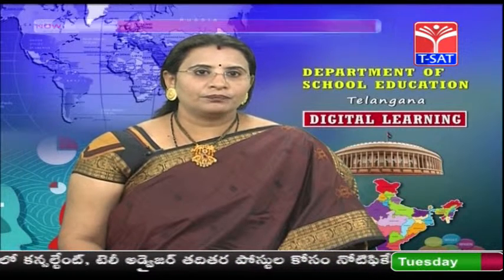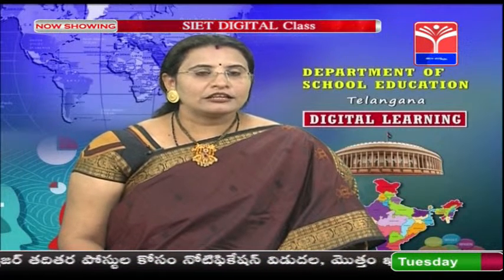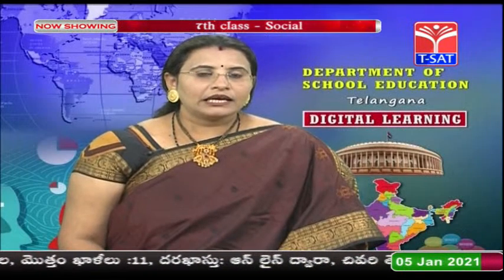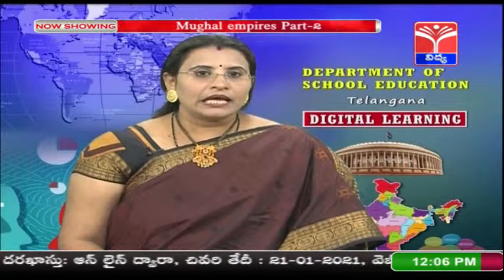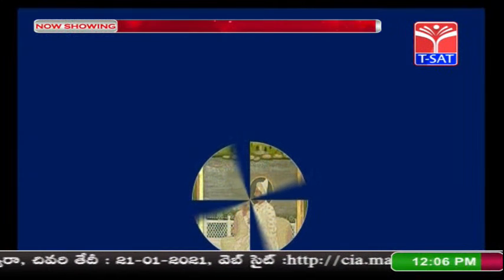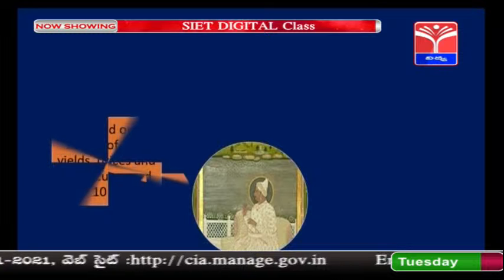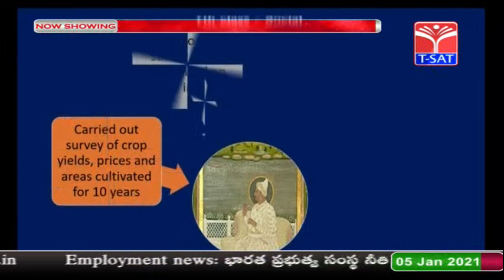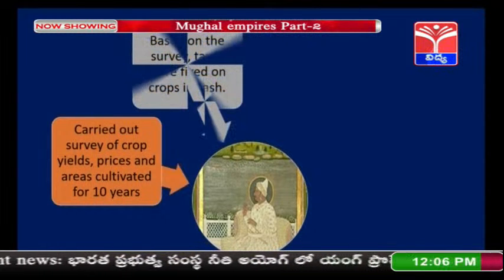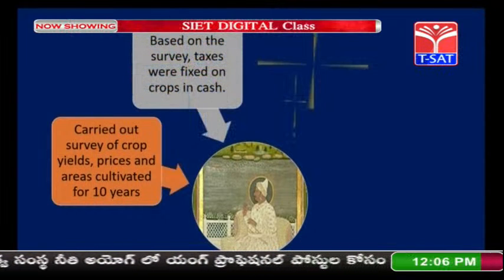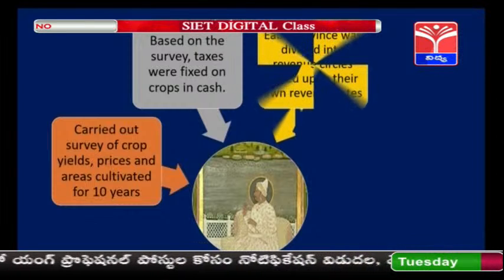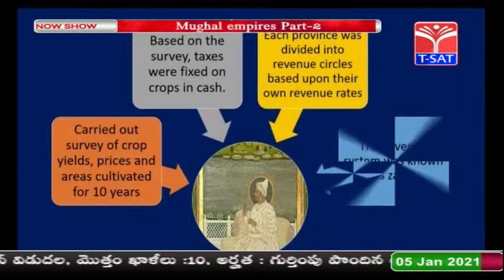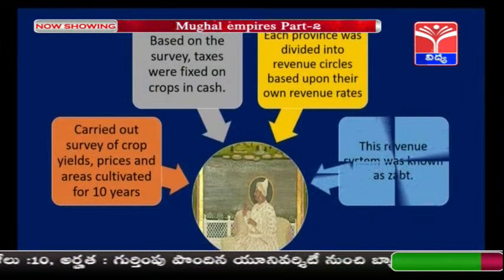So here we go. In our today's session, the first concept is about Zabt and Zamindar. Here, children, the main source of income for the Mughal emperors was the peasantry. That means they were collecting taxes from the farmers in the form of the crop that was cultivated by them. But during the regime of Akbar, there was a revenue minister, and his name was Todarmal.